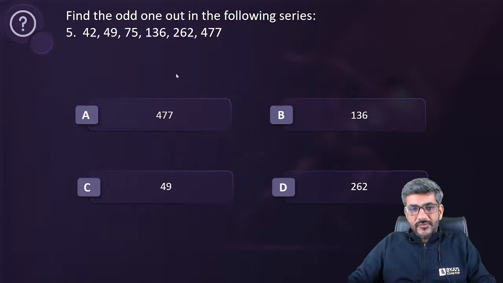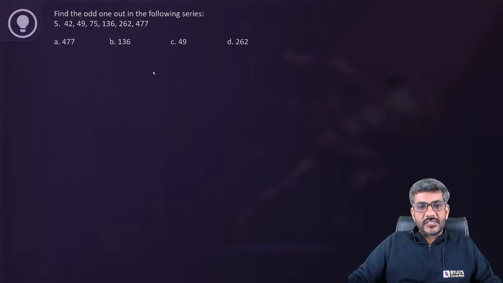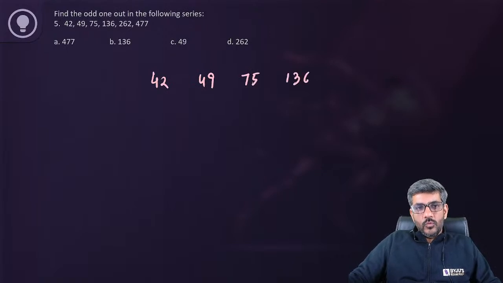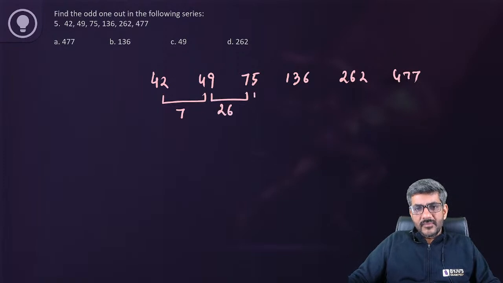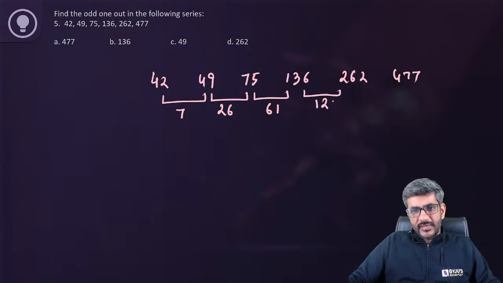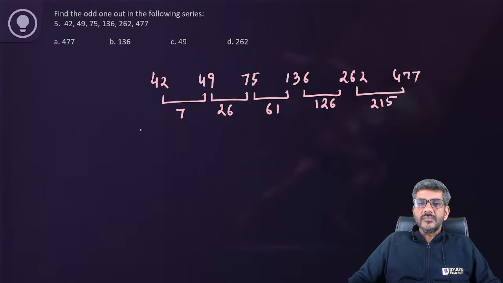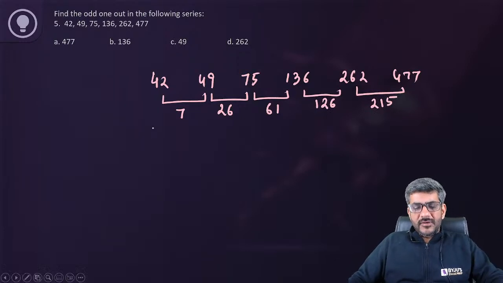Okay. So first of all, the first number that we have here is 42. The next we have is 49. Next is 75, 136, 262, 477. Of course, we all know, let's first see the difference. This difference is 7. This difference is equal to 26. This difference is equal to 61. The next difference that we have is 126. The next difference that we have is 215. Okay, it's a question of a little bit of practice, I would say.